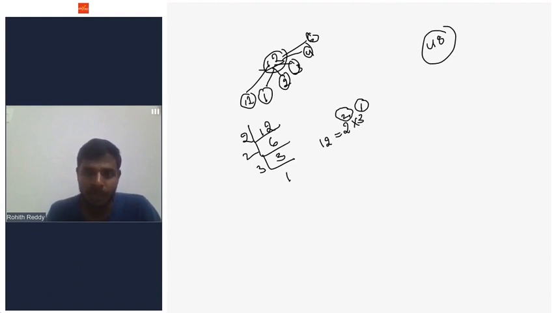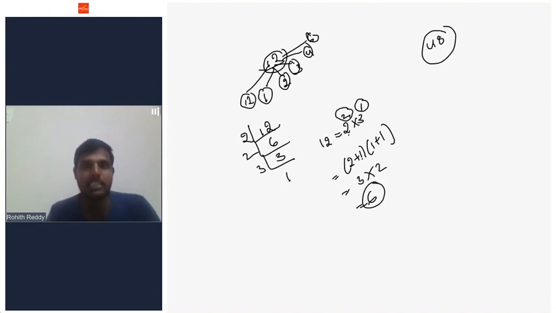What is the power of 2? 2, right? So (2 plus 1) into (1 plus 1). 2 power 2 is there, so for that 2 we add 1. 3 power 1 is there, so for that 1 we add 1. And we multiply them. 2 plus 1 is 3, 1 plus 1 is 2, 3 twos are 6. We have got the number of factors of 12 as 6.